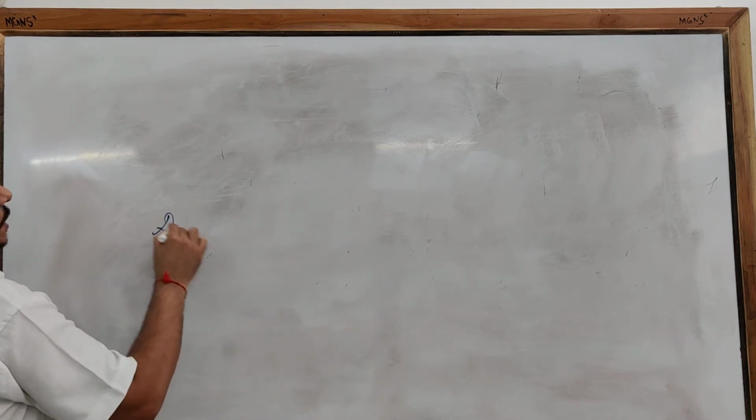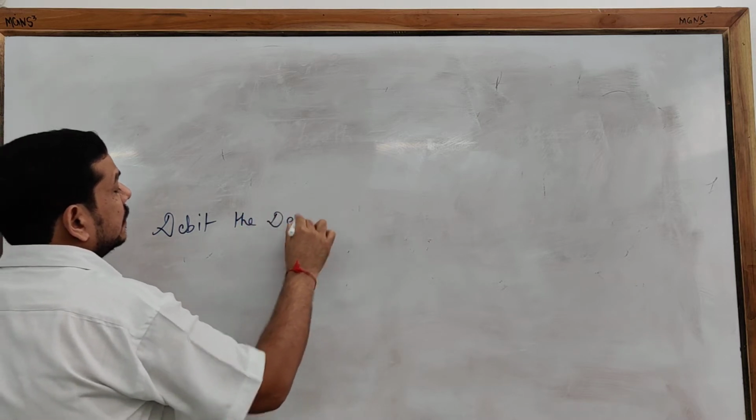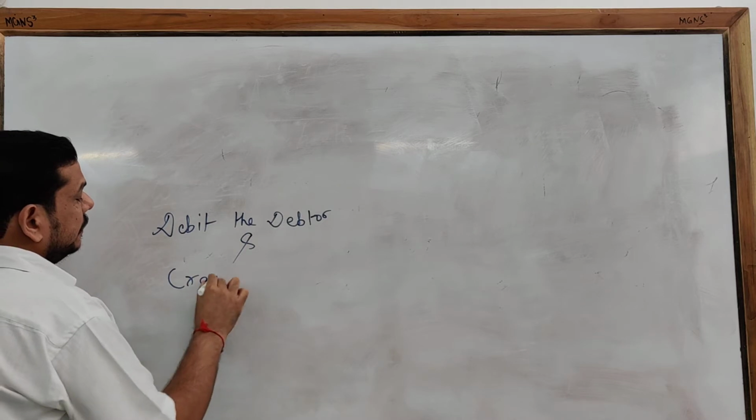If you remember, I told you about the exceptional rule of the personal account, and it will be applicable over here. The exceptional rule of the personal account is: debit the debtor and credit the creditor.